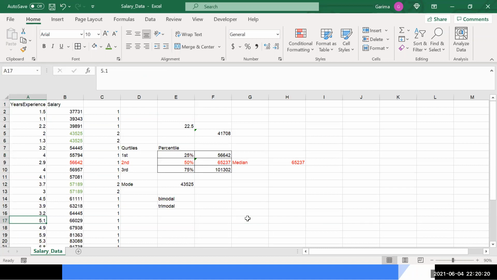So now we have found these values, right? I have found the first quartile, second quartile, and third quartile. Now, why have I found them? What's the purpose of that? What is this telling me? Can you figure out something over here?